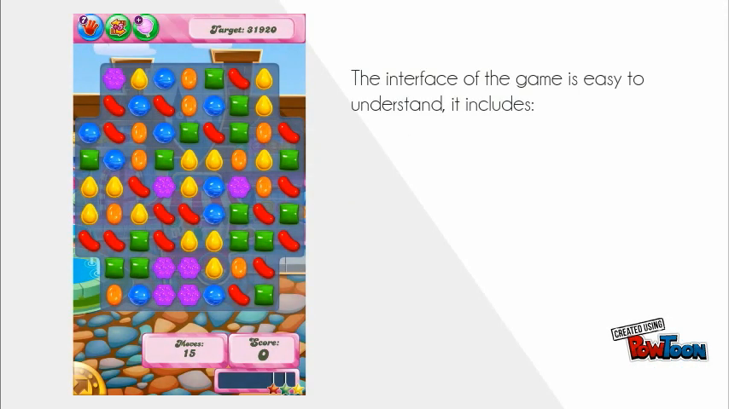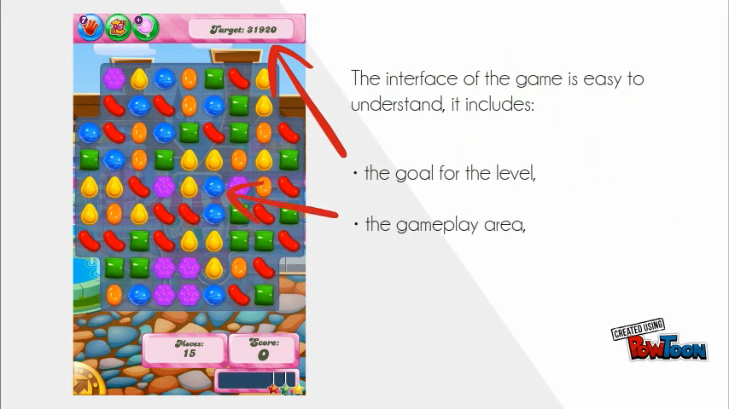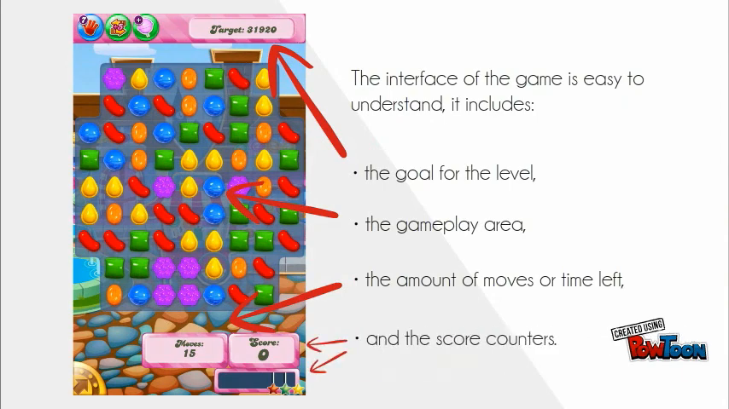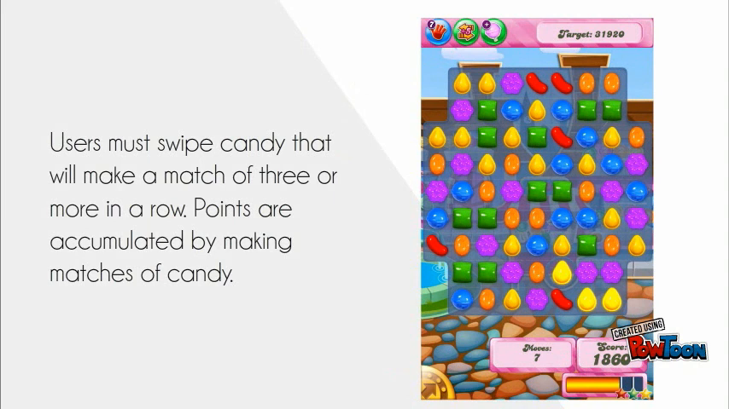The interface of the game is easy to understand. It includes the goal for the level, the gameplay area, the amount of moves or time left, and the score counters. Users must swipe candy that will make a match of 3 or more in a row. Points are accumulated by making matches of candy.